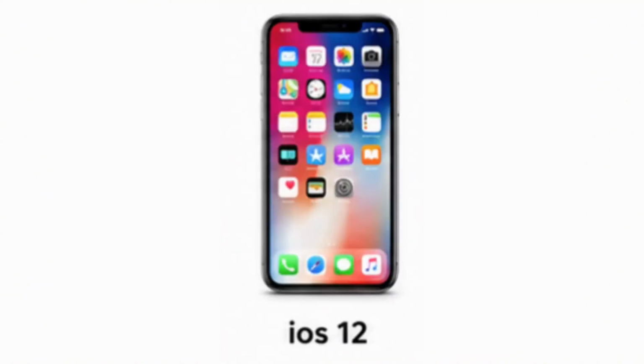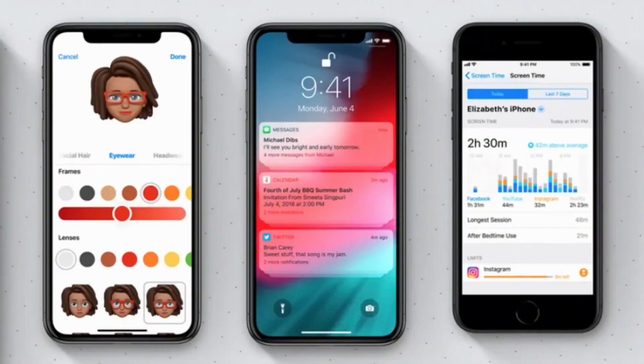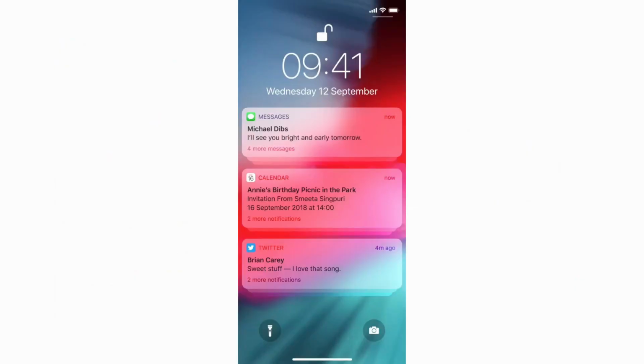iOS 12. Apple concentrated on speed in 2018. Older iPhones became noticeably faster, while Screen Time helped users understand their phone habits. Shortcuts allowed powerful automation without requiring technical knowledge.